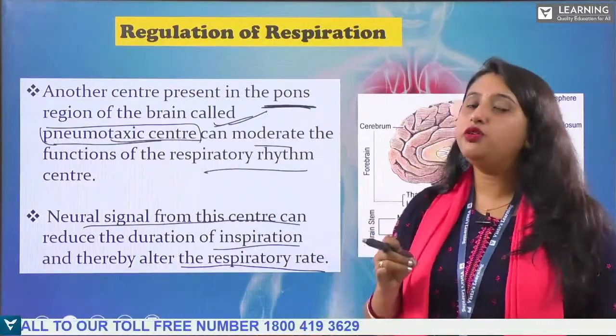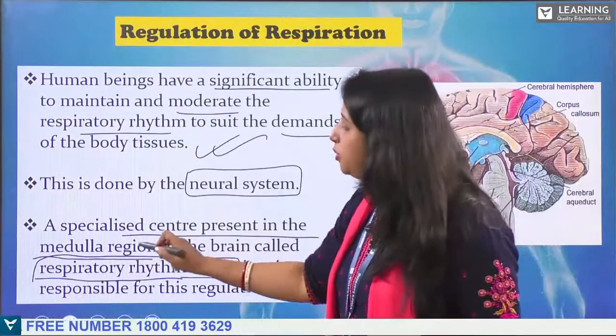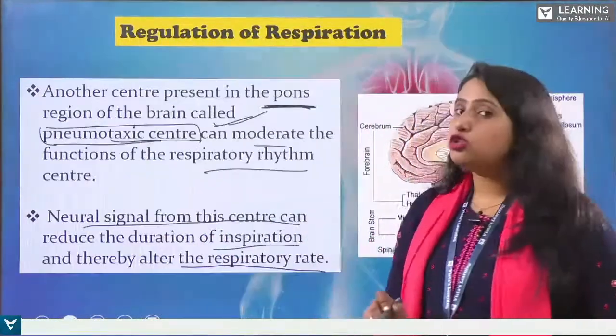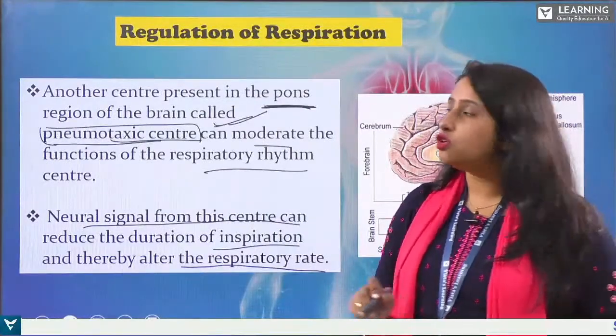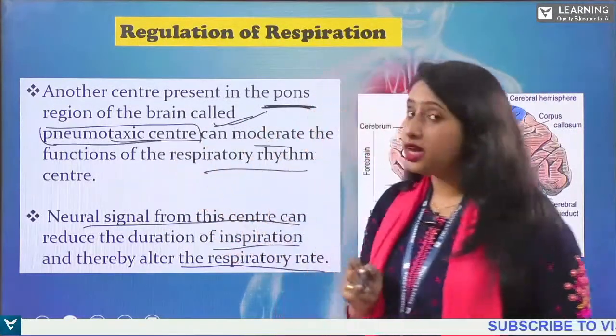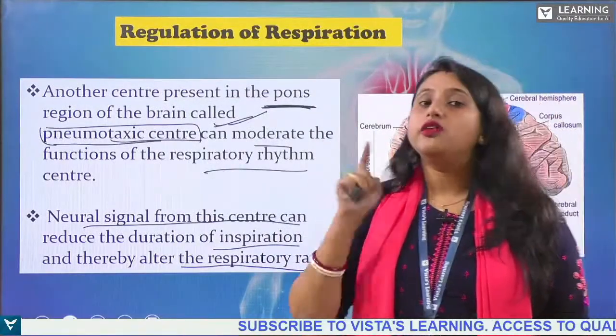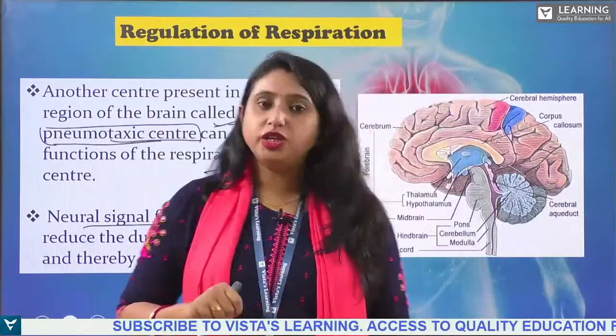System. And remember, here we have learned about the medulla. In the medulla, there is a region which is known as the respiratory rhythmic center, and also in the pons, there is a region which is known as the pneumotaxic center. These are the two centers which are responsible for regulation of respiration in human beings.